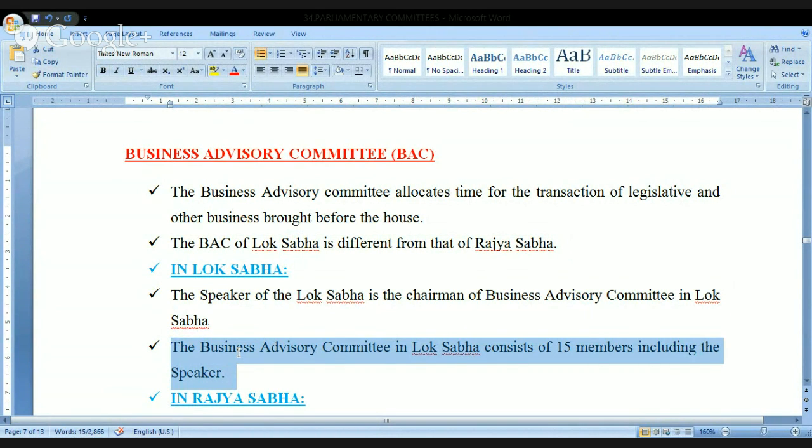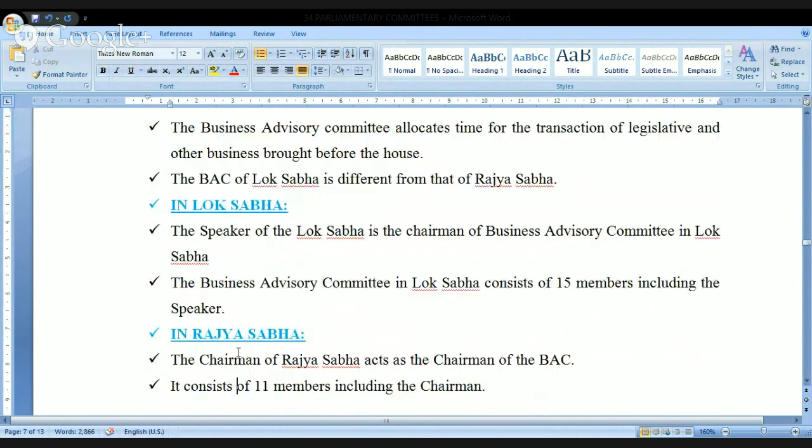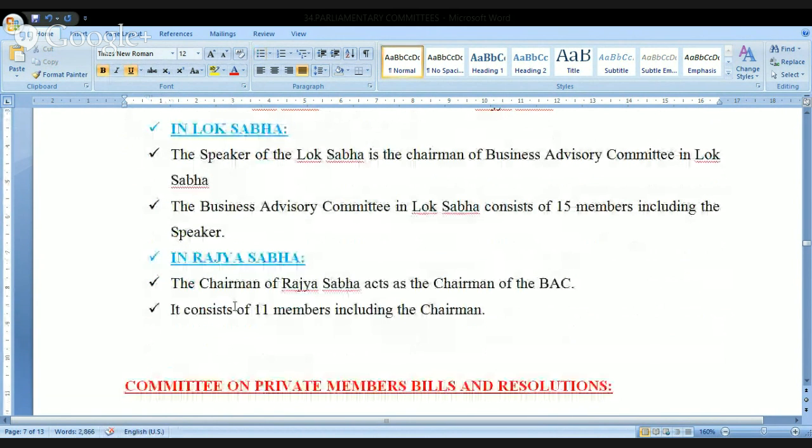Whoever is a member in this committee is nominated by the Speaker. Next, in Rajya Sabha, the chairman of the Rajya Sabha acts as the chairman of the Business Advisory Committee. It consists of 11 members, including the chairman.